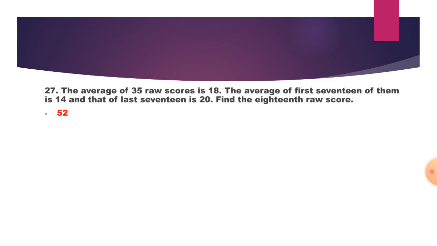Next question 27. The average of 35 raw scores is 18, the average of the first 17 of them is 14 and that of the last 17 is 20. Find the 18th raw score. It is 52.